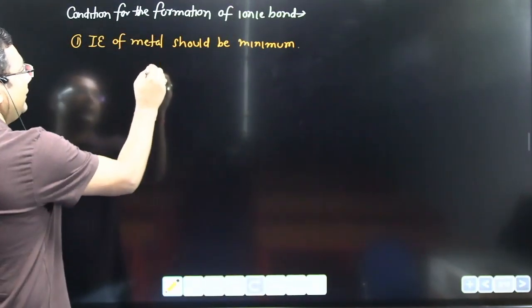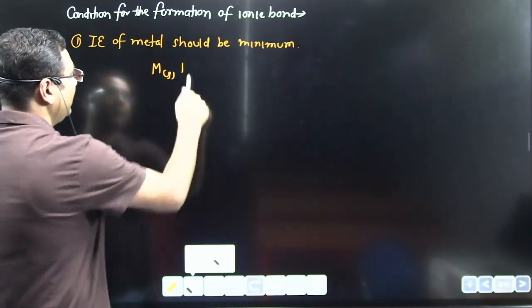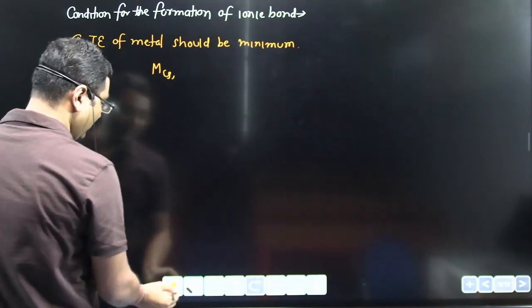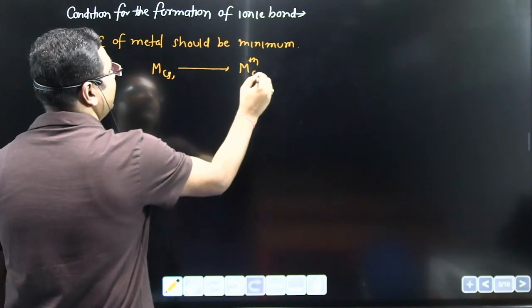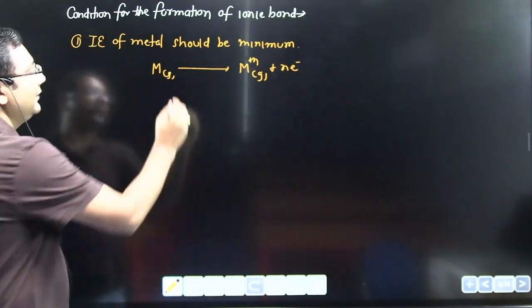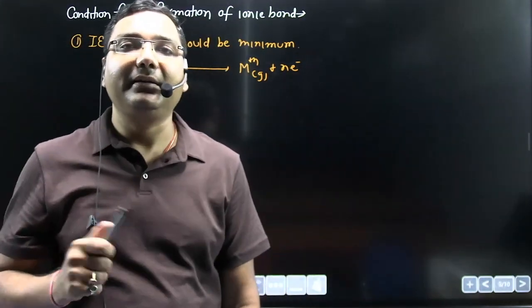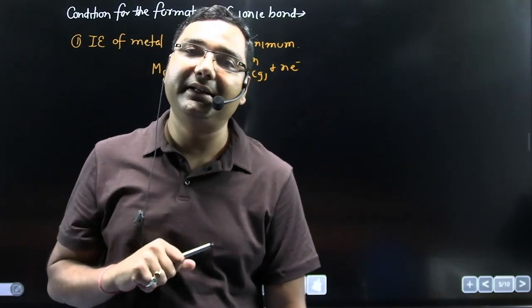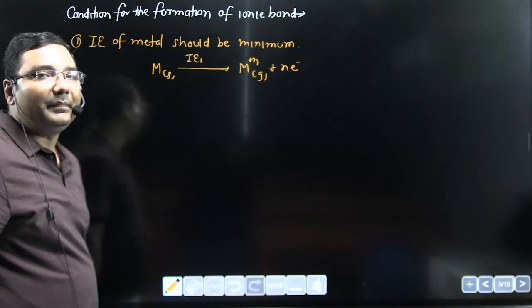Now the metal transfers its electron, so this metal becomes positively charged. To remove an electron from a metal, energy is required, and that energy is known as ionization energy. And that ionization energy should be minimum.